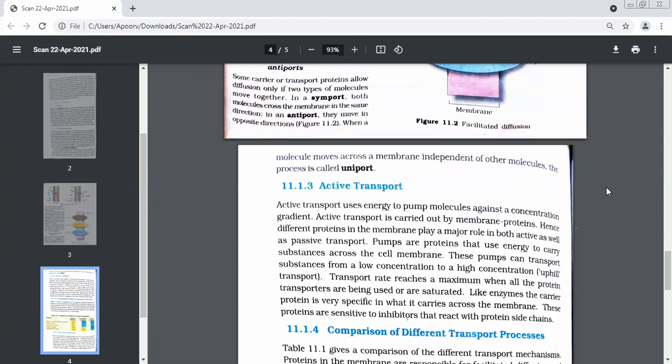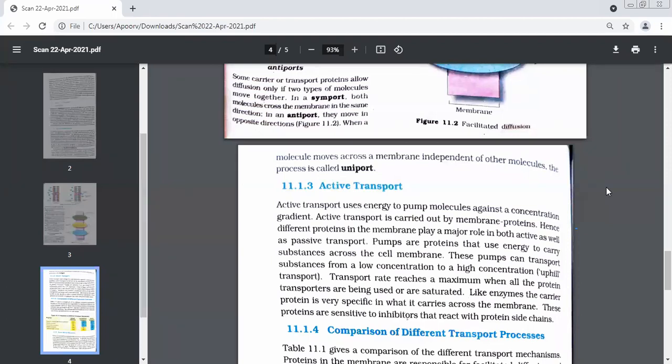See, when two molecules are moving, is it uniport? No, ma'am. When two molecules are moving, there can be two possibilities. Which two ports? Symport, antiport. And if they are both going from Bareilly to Delhi, then it is symport. And if one is coming from Bareilly to Delhi, the other is taking a flight from Delhi to Bareilly, antiport. So whenever we talk about one molecule, we are talking about uniport. And two possibilities of two molecules: symport and antiport.